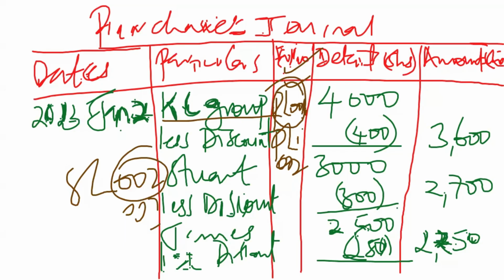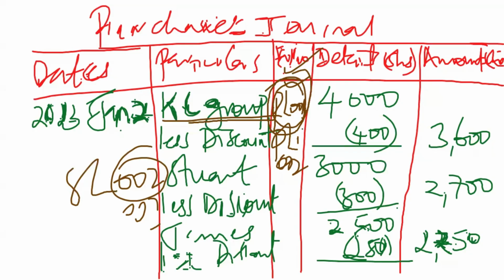When I go into my ledger account, I'll just look for the supplier KC Group and find the information within the purchases ledger, but on page maybe 002 or 003, because each customer or each supplier is going to be on a different page.